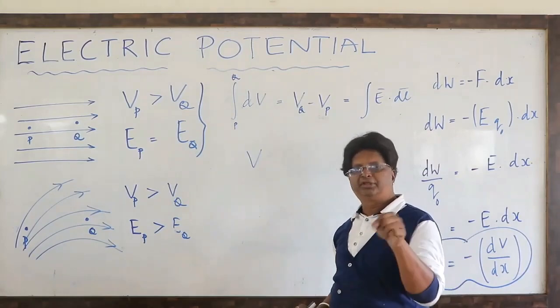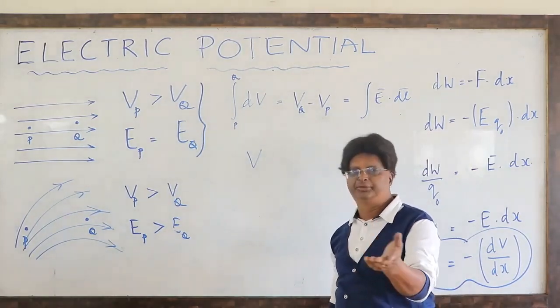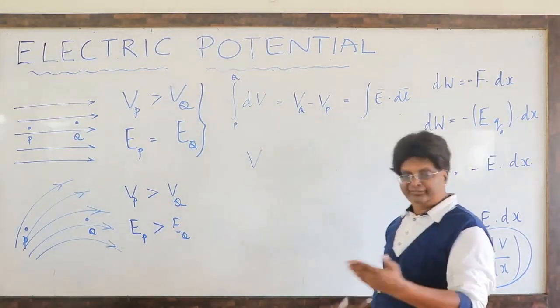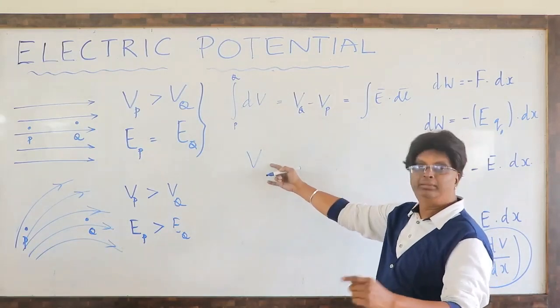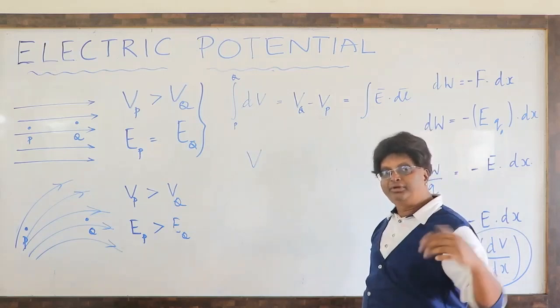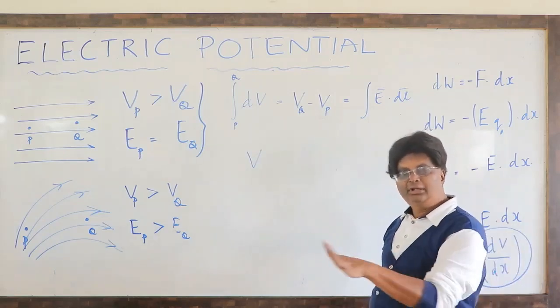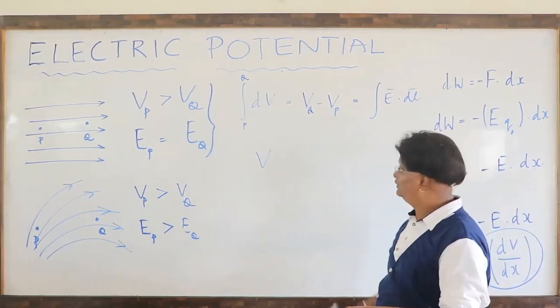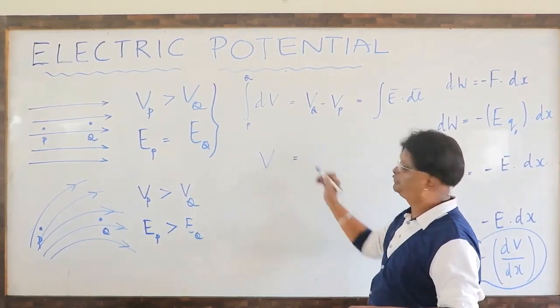V can be the potential at a point or the potential difference between two points. That is the symbol I am using. When I am saying potential at a point, the other point is at infinity. That is by default what you will take.